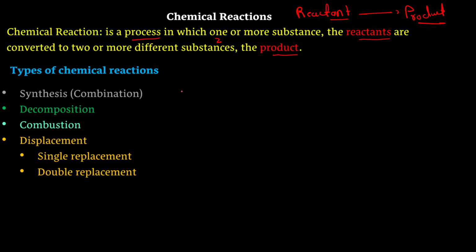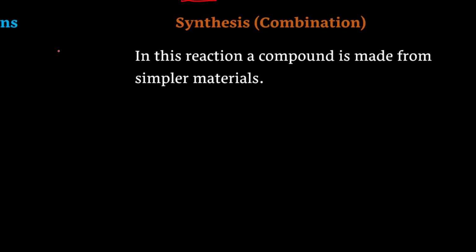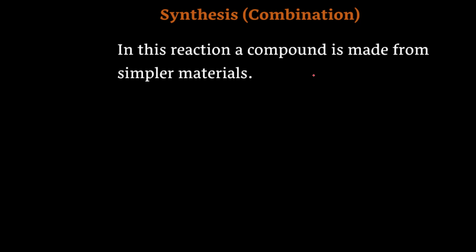If we come to the combination reaction or the synthesis reaction, we can say that in this reaction, a compound is made from simpler materials. It means that when two simple materials react with each other and give us a complex product, or a complex compound, the process is called the synthesis reaction or the combination reaction.